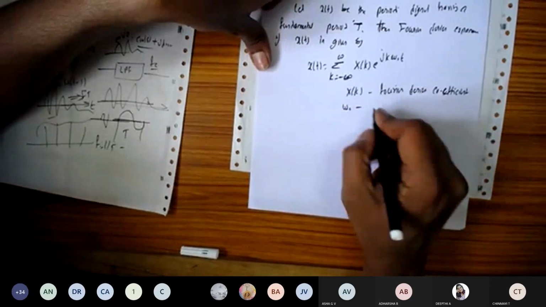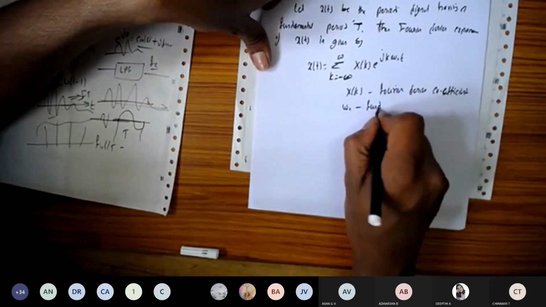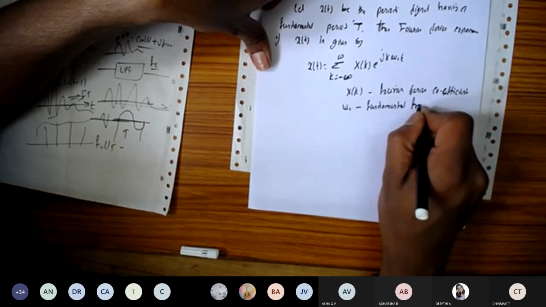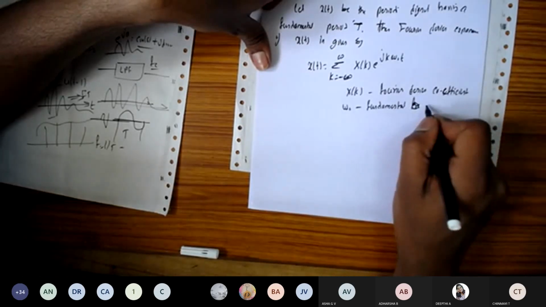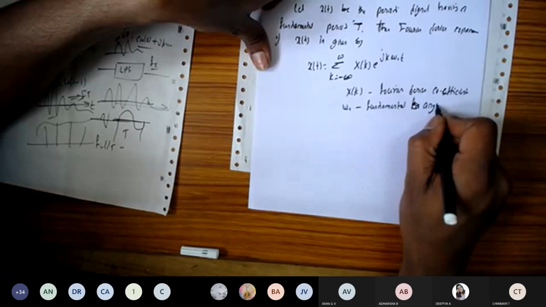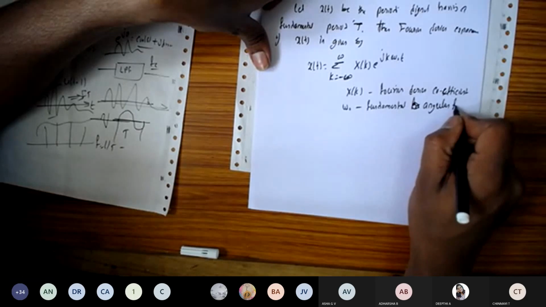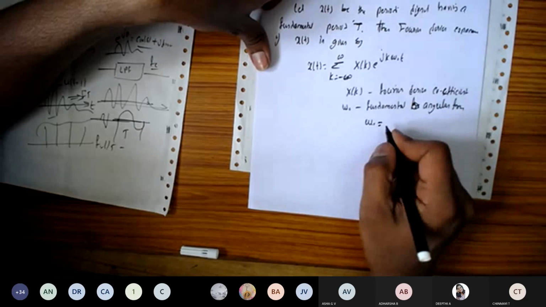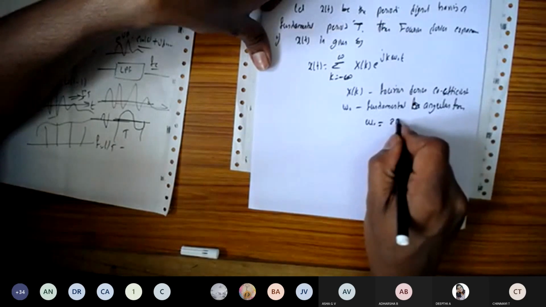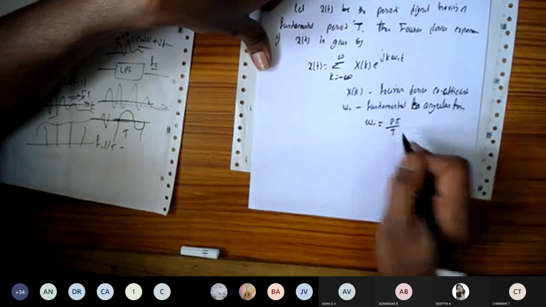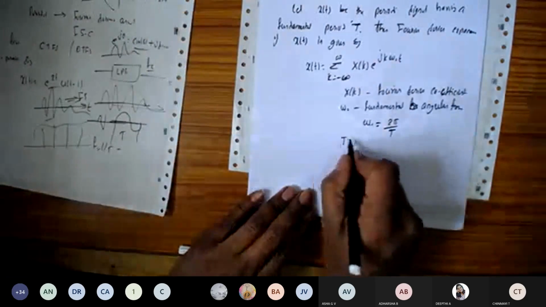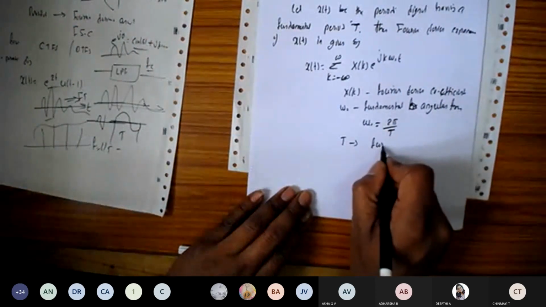Omega naught is the fundamental frequency, called the fundamental angular frequency, where omega naught is equal to 2 pi by T, and T is the fundamental period.